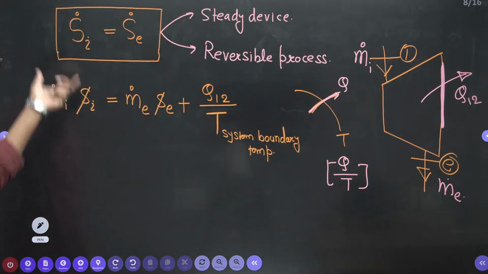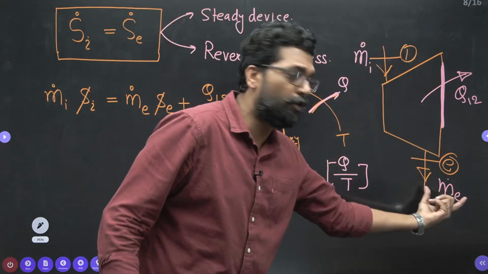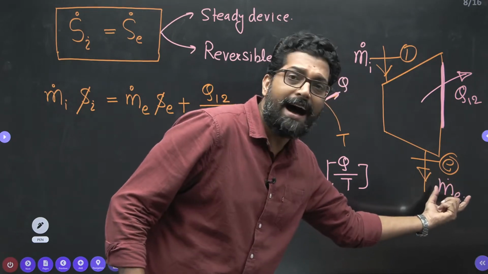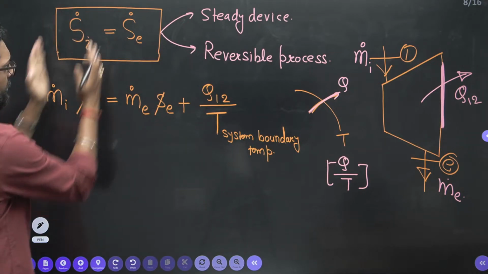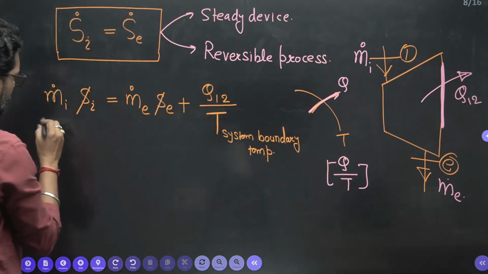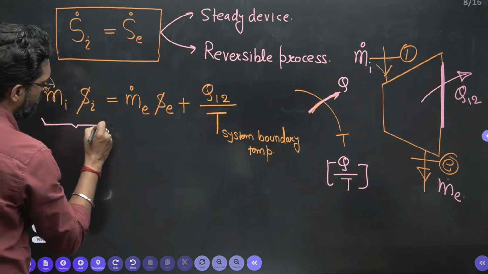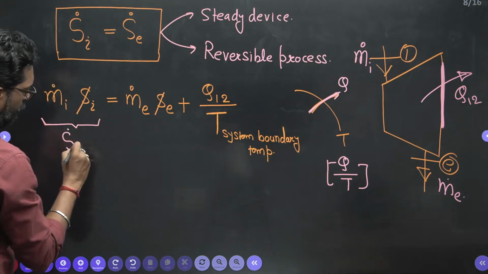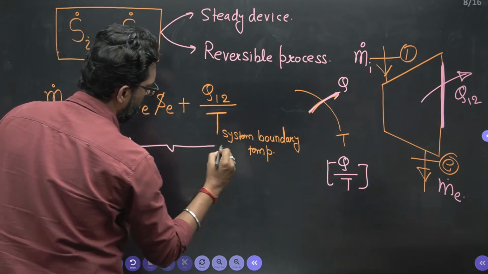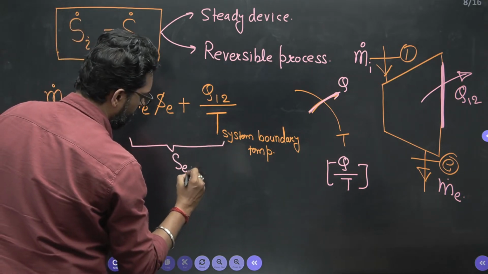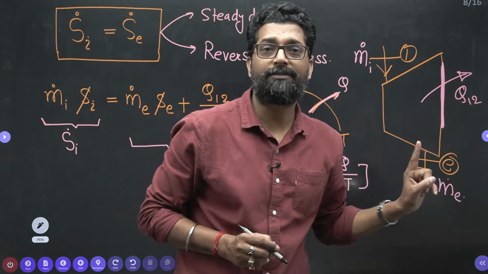So this entropy in is only due to the mass, but entropy exit is due to two factors. One is the mass and other is the heat. So entropy in is equal to entropy exit. This is your rate of entropy in, and SI is only due to the mass, and this is your rate of entropy exit. So exit, it is your heat and mass both.